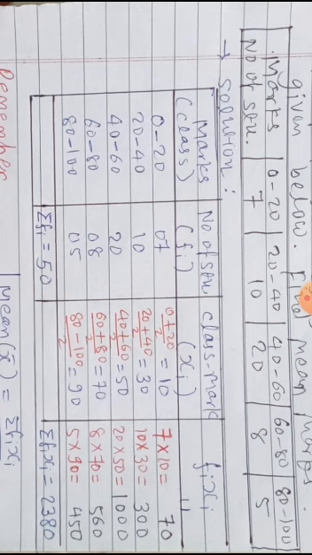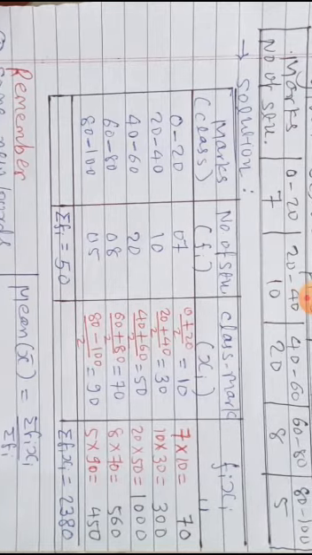Only the first one is calculated. Then you can observe in the class that the class size is 20. Class size means how much is added: 0 to 20, 20 to 40, so 20 is added everywhere. After finding the first xi, you can write the remaining xi directly. So no need to calculate everywhere.